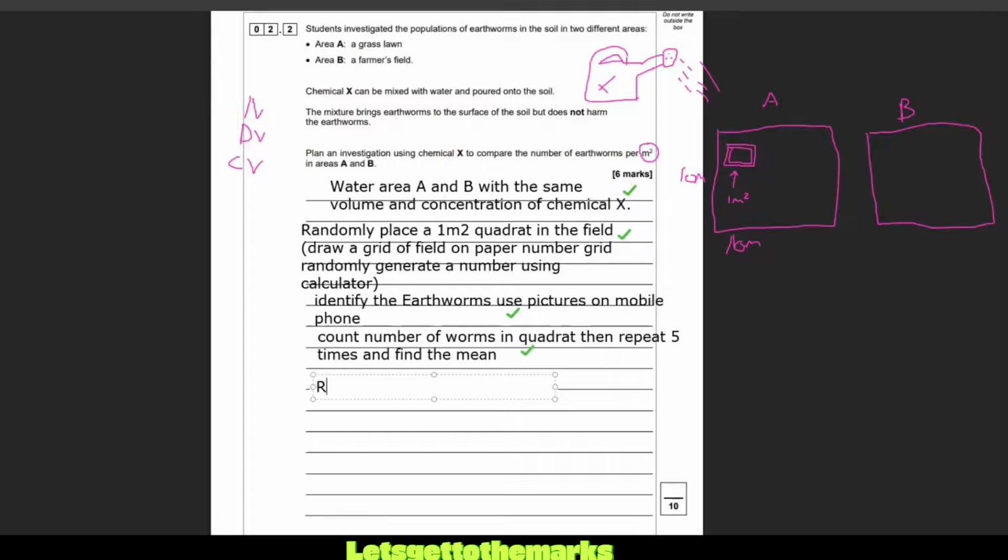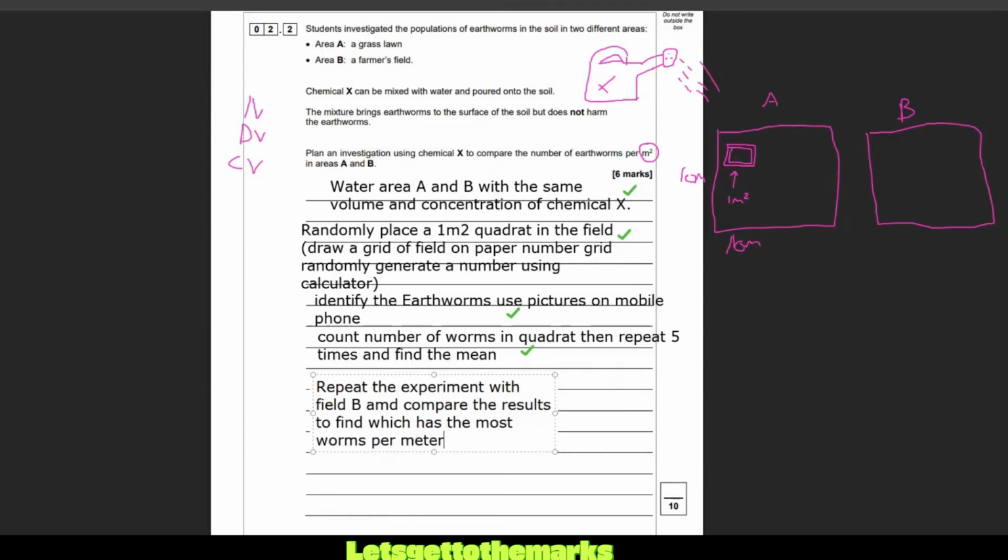And then what we're going to do is repeat the experiment with field B and compare the results to find which has the most worms per meter. Now, remember, we used a 1 meter quadrat. Now, if in an exam they gave you a 0.25 meter squared quadrat, you're going to have to multiply that up by 4 to get it, right?